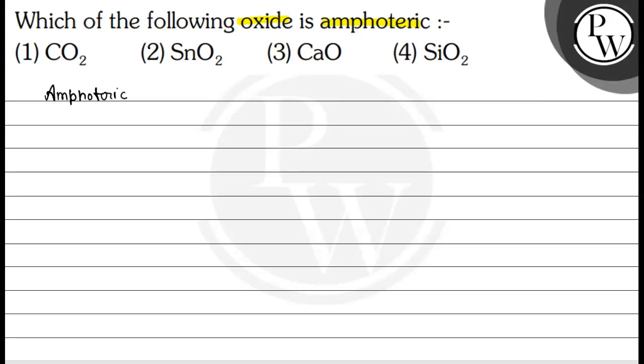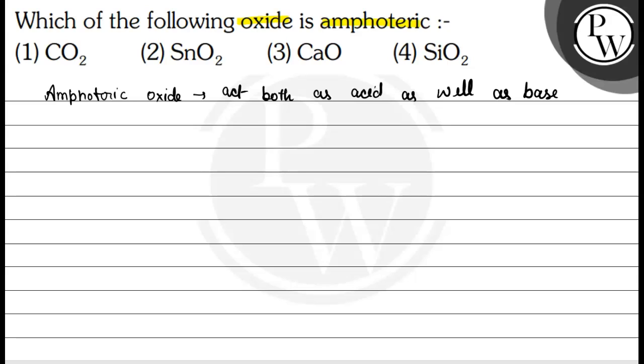Basically, amphoteric oxides are those oxides which act both as acid as well as base. Any compound or oxide which behaves both like an acid and as a base is called an amphoteric oxide or amphoteric compound.